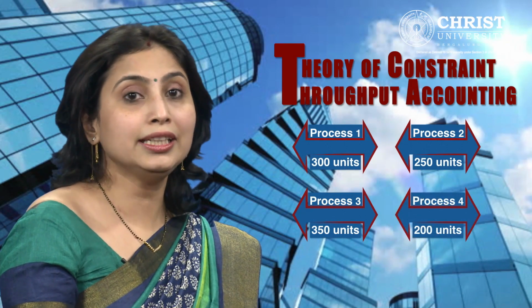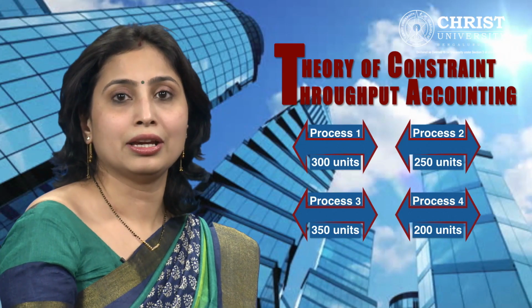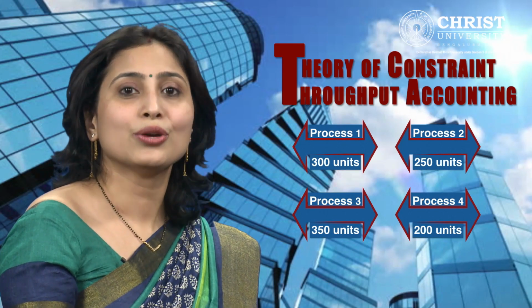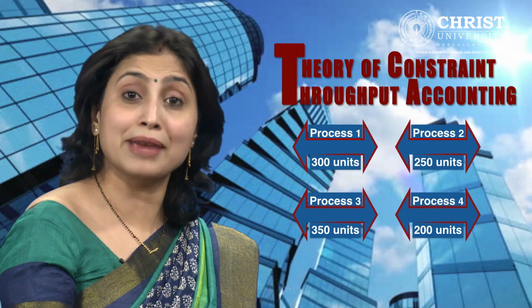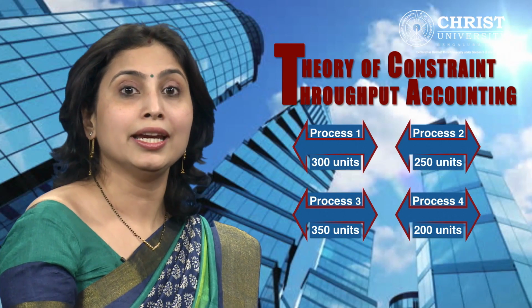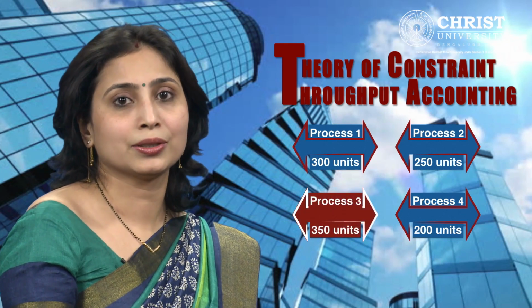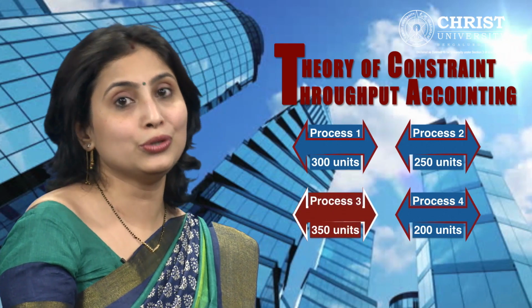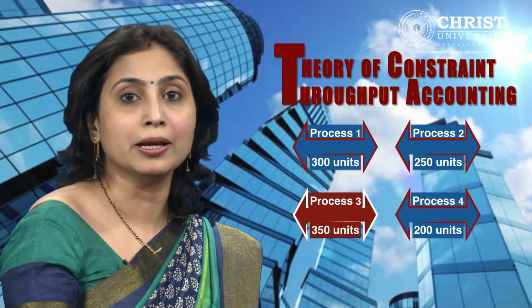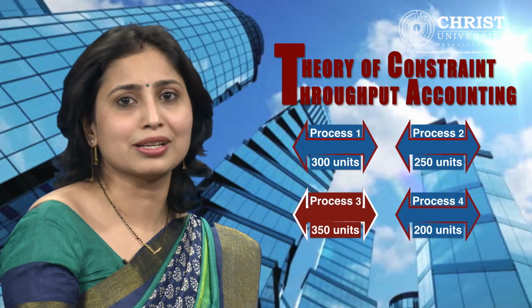If we look at these processes traditionally, each process in-charge will be inclined to achieve maximum output per week. In this regard, process 3 is considered the best, as they are able to produce 350 units per week compared to any other process.